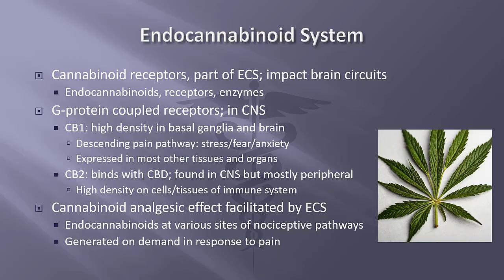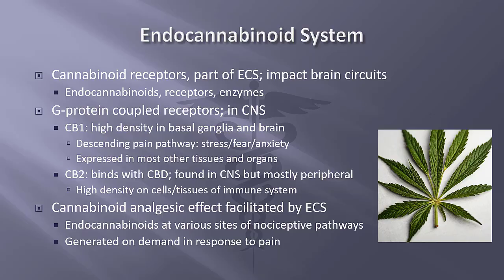The CB1 receptor is the most abundant G protein coupled receptor subtype in the central nervous system. These receptors bind with the THC and mediate many of the psychoactive effects of cannabinoids. There is a particularly high density of CB1 receptors in the basal ganglia, as well as the brain regions that are the key components of the descending pain pathway and the circuitry for stress, fear, and other tissues and organs of the body.